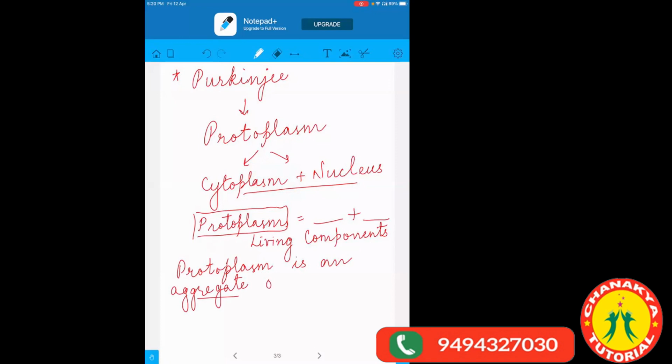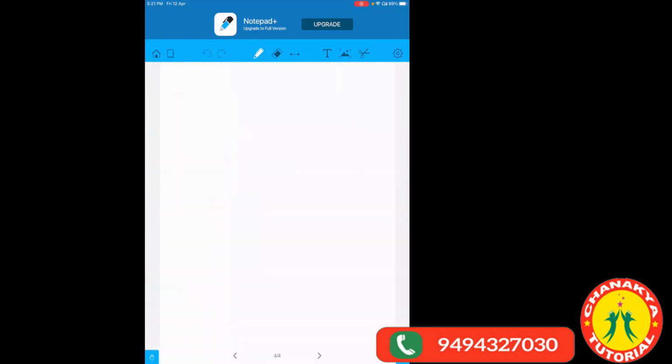So protoplasm is an aggregate of various chemicals. It is an aggregation of various chemicals. Now, which chemicals does it include? Such as water. Cytoplasm and nucleus. It includes two components, but the chemicals it has are water, ions, salts, proteins, then carbohydrates, then fats, then vitamins.